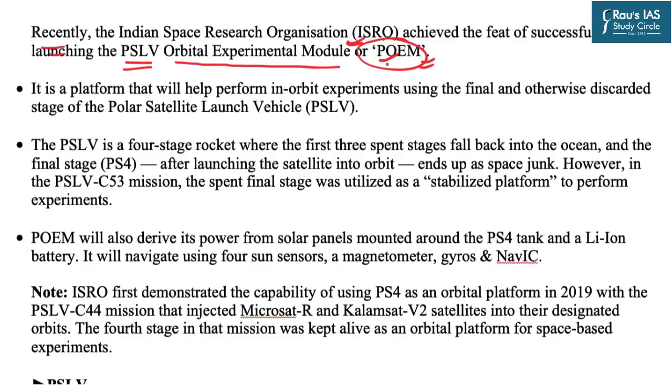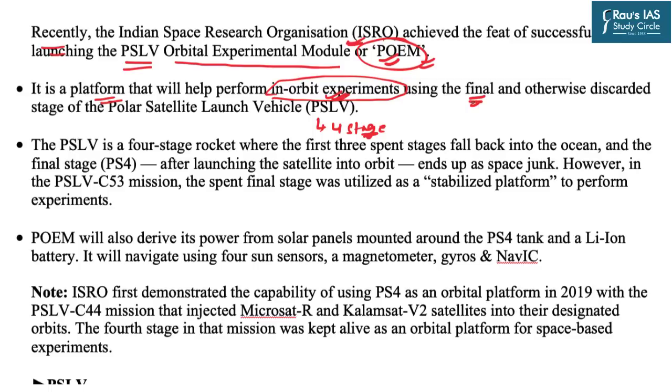Now, what is POEM? POEM is a platform that will help to perform in-orbit experiments using the final stage of the PSLV. Now, PSLV is a four-stage launch vehicle which uses the alternate fuels in alternate stages. So the POEM will help ISRO to conduct in-orbit experiments using the final stage of the PSLVs.